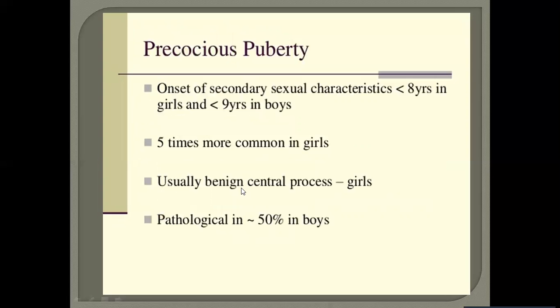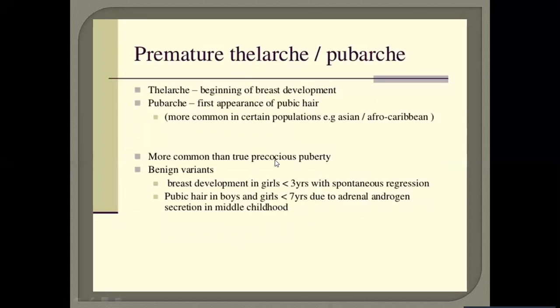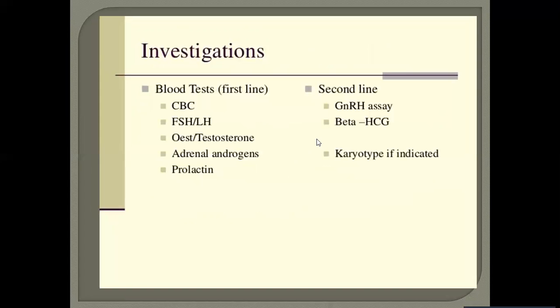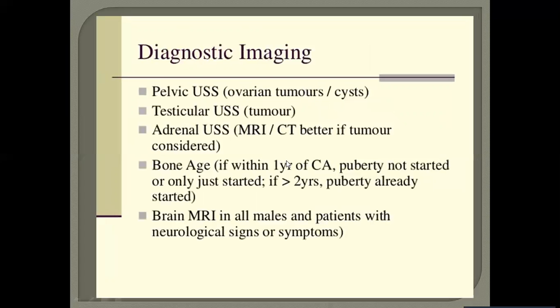Then there is precocious puberty. It is the onset of secondary sexual characteristics less than 8 years in girls and less than 9 years in boys. It is 5 times more common in girls than in boys, as is premature thelarche or pubarche. Thelarche is the beginning of breast development, and pubarche is the first appearance of pubic hair. Investigations are CBC, FSH level, LH level, estrogen, testosterone, prolactin. We can also go for pelvic USS, ultrasonography for ovarian tumors or cysts, testicular sonography, adrenal sonography, and brain MRI in all males and patients with neurological signs or symptoms.